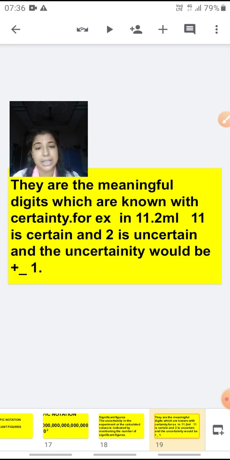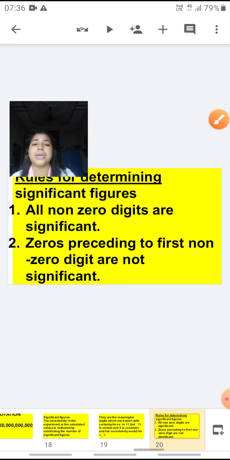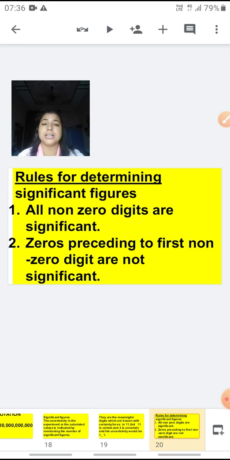That means those digits which are known with certainty are the meaningful digits. For example, if we have 11.2 ml, as it is written here, 11 is certain and 2 is uncertain, and the uncertainty would be plus minus 1. So this is your uncertainty. Now there are certain rules to find out the number of significant figures. The first rule is all non-zero digits are significant.